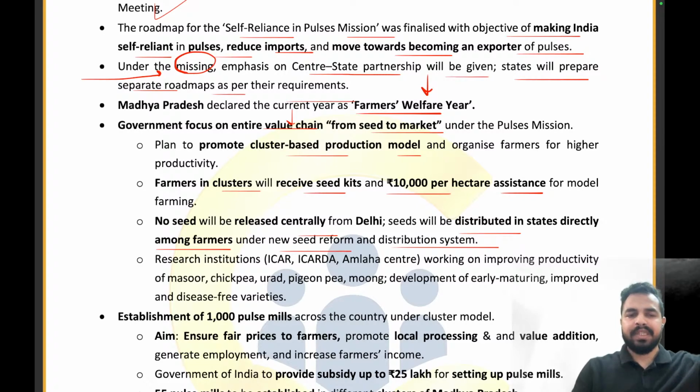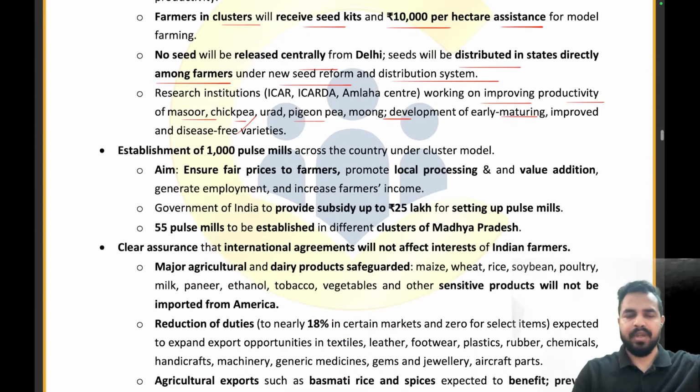Clear, everyone? The research institutions are working on improving productivity of masoor, chickpea, urad, pigeon pea, and moong, and on the development of early maturing, improved and disease-free varieties. Now, my dear friends, there is the establishment of 1,000 pulse mills across the country under the cluster model. So हमने बात की कि हम cluster model का use करेंगे. We will be helping these farmers adopt model farming. We will be providing them funding support. So 1,000 pulse mills across the country बनाई जाएंगी under the cluster model.